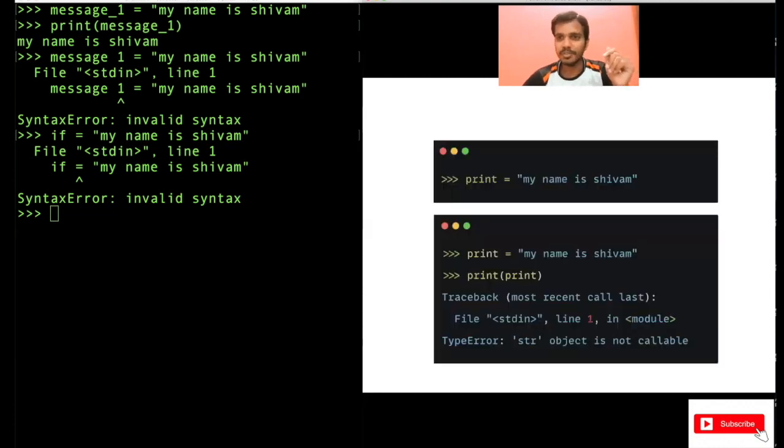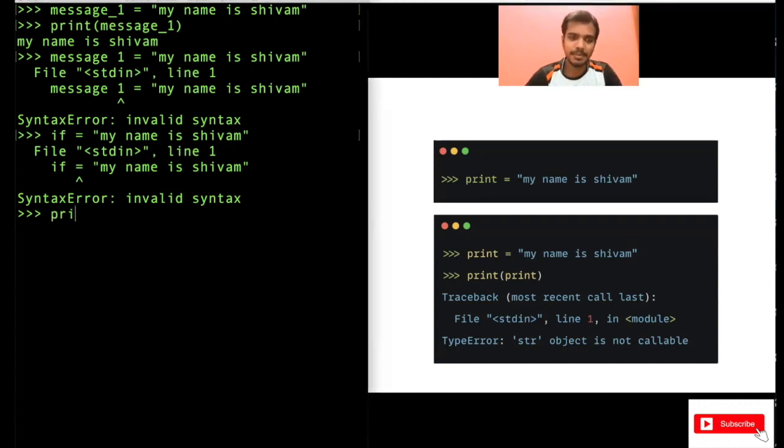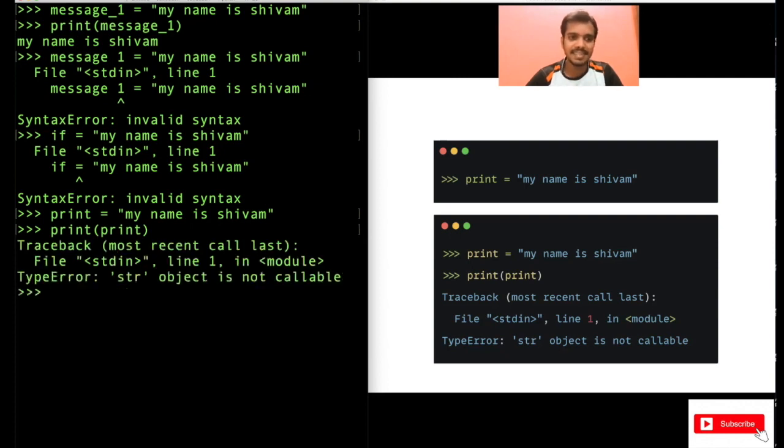And of course, you should not use a function name as a variable name either. So if you write print, and I told you print is a function in Python, now if you write print equal to my name is Shivam, again there will be some issue. You will see that while pressing enter, nothing happened. But when you try to print this print, see this, string object is not callable. That's what I have written here.